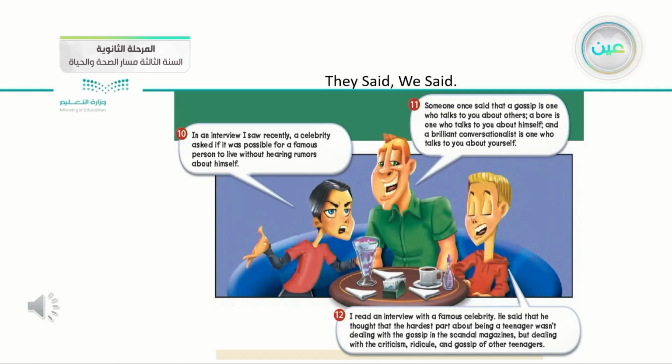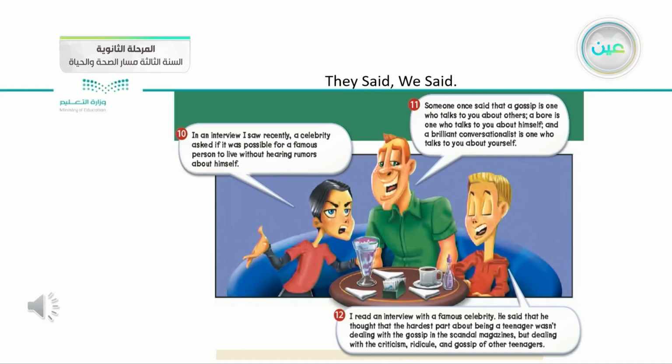The last thing is 12. I read an interview with a famous celebrity. He said that the hardest part about being a teenager wasn't dealing with gossip in the scandal magazines, but dealing with criticism, ridicule, and gossip of other teenagers.